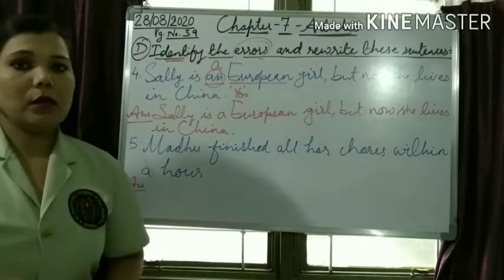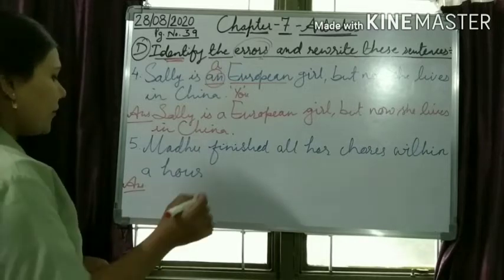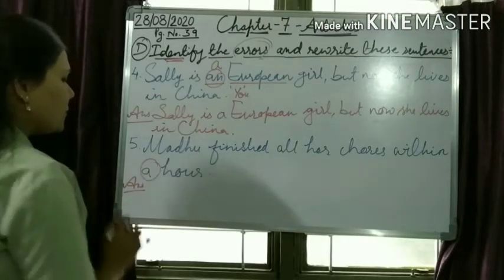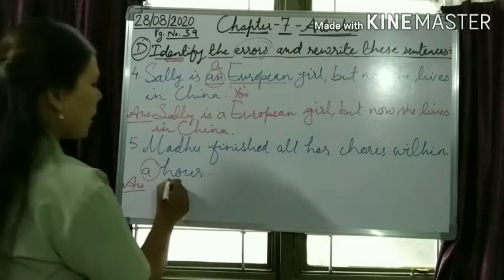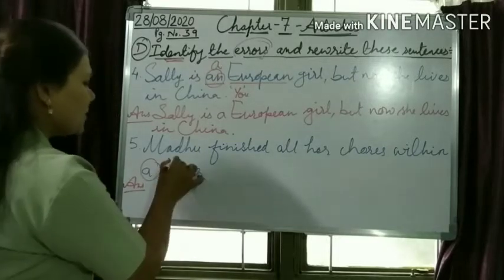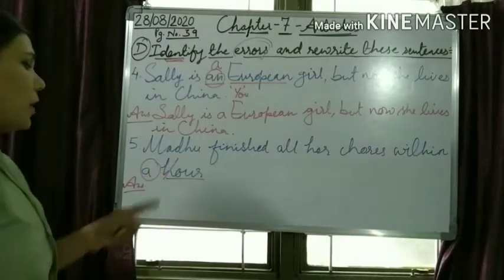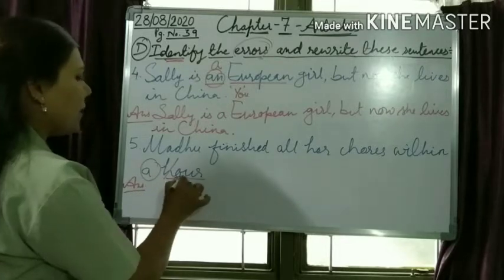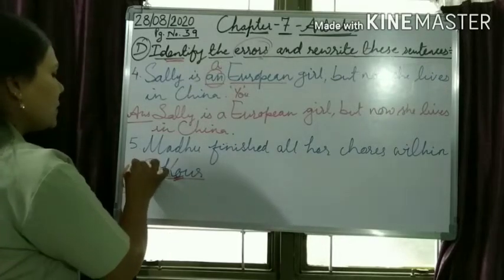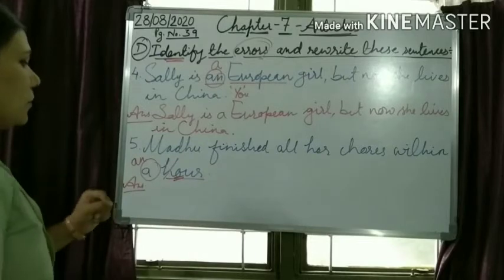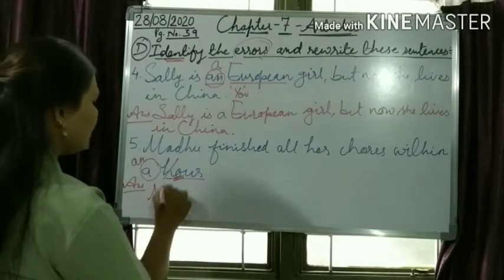This is wrong, na? Yeah. What is the error here? Article a is wrong here. Why? Because our noun is hour. H is silent. So whose sound is coming out? O. And O is our vowel. So which article would come here? An. So how will we rewrite the sentence?